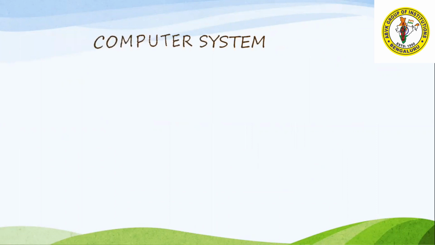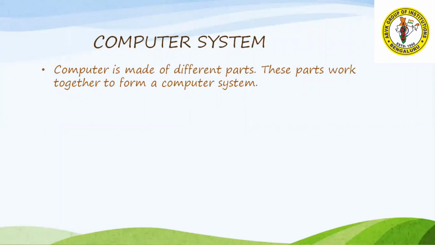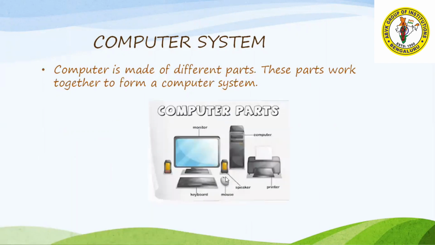As you know, a computer has various parts like keyboard, monitor, CPU. When they come together, they form a unit. That unit is known as a computer system. See here, a computer is made up of different parts which work together to form a computer system. These are the parts of the computer like monitor, keyboard, mouse, speaker, printer. So all these together we call the computer system.